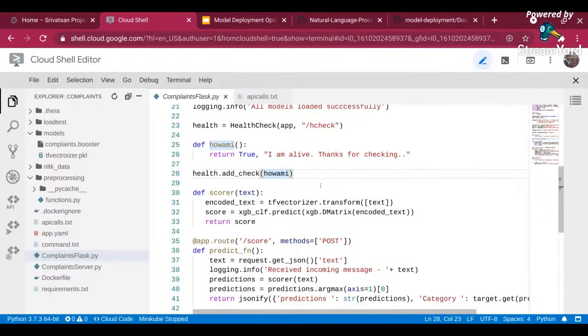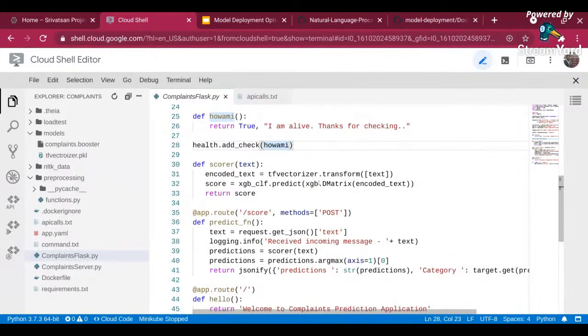Now that is done, I'm going to talk about my predict function. The predict function in this case is invoked when I call /score in my URL. Say if my Flask is deployed on localhost, I will call localhost/score. So whenever the /score URL is called, my predict function is invoked over here.